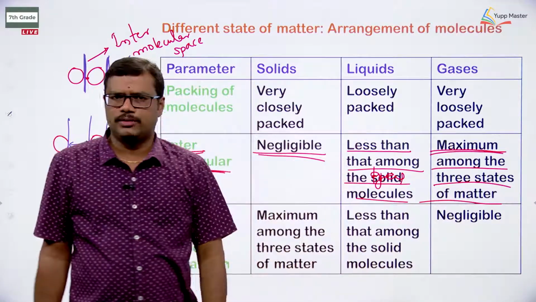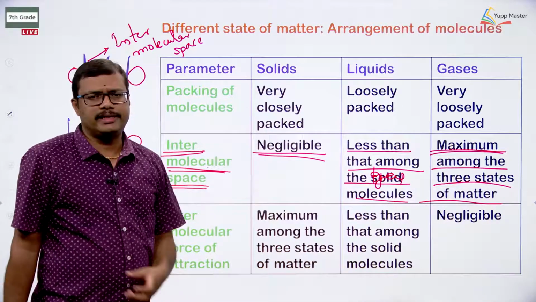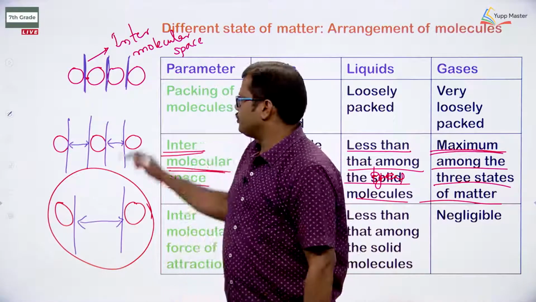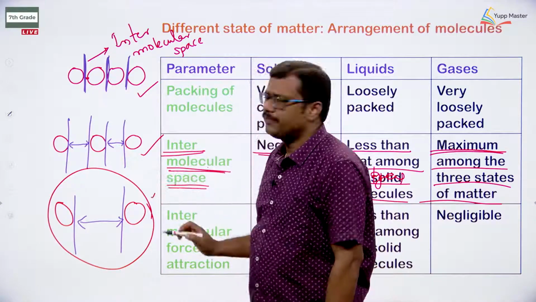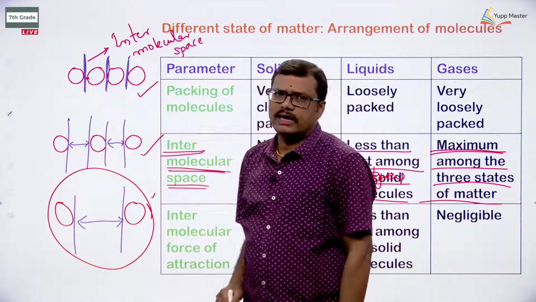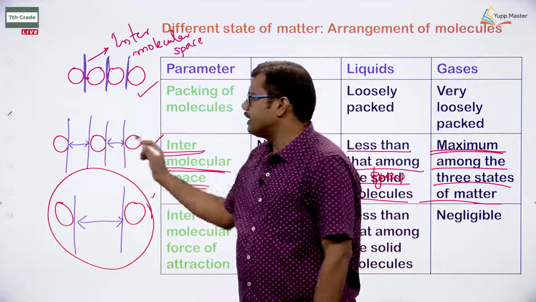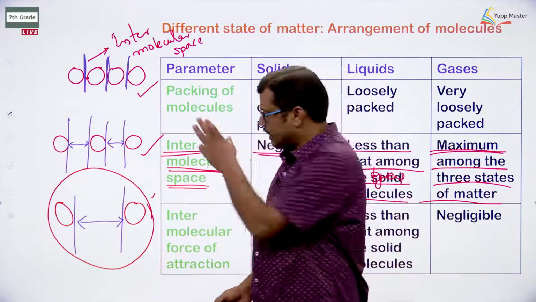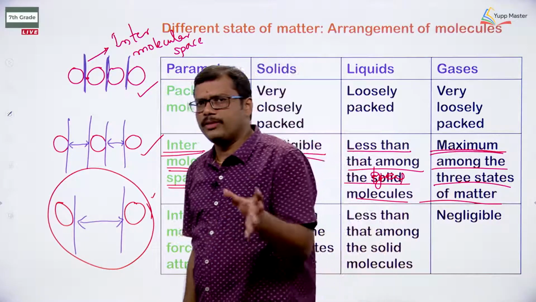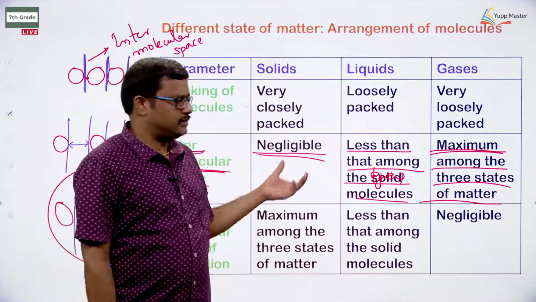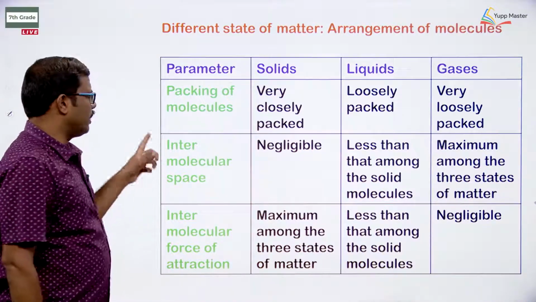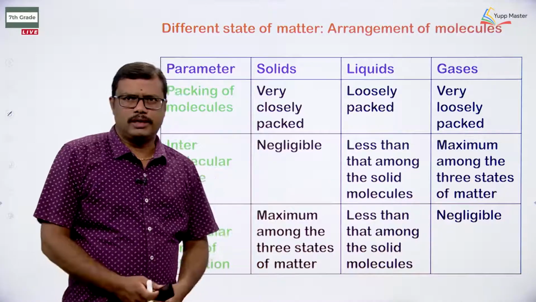So, that can be observed here with respect to the space available between the molecules. We can clearly observe from these 3 figures that in the case of gases the separation is maximum, in the case of solids the separation is negligible, and in the case of liquids the separation is intermediate between gases and solids. Okay, right. So, this is regarding the intermolecular space that is available between the molecules.